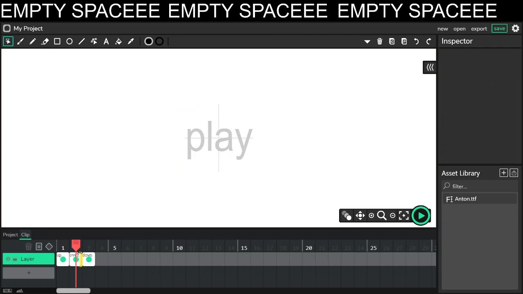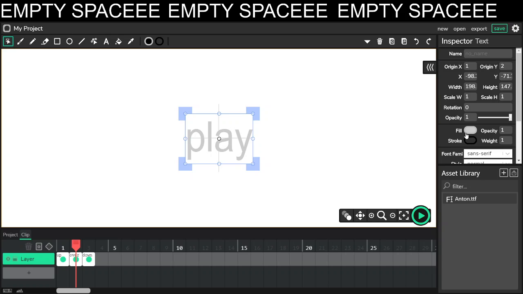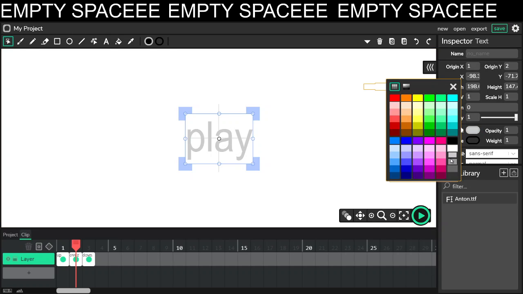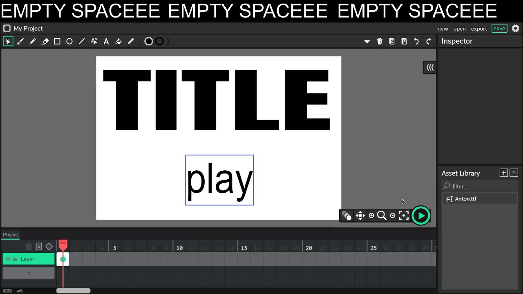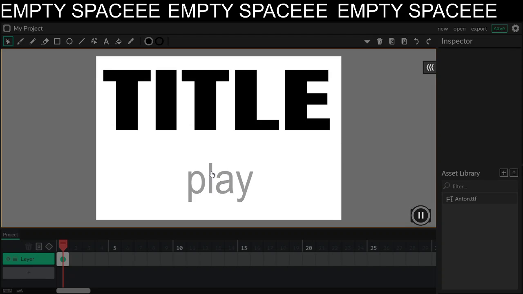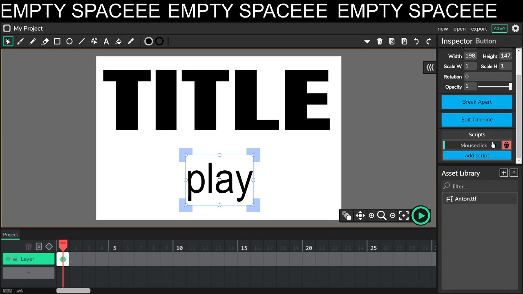I'm going to go to frame 2, which is this little red thing right here, and I'm just going to make the over state gray. So now it should be this. Okay, good. There's a cool little hover effect now.